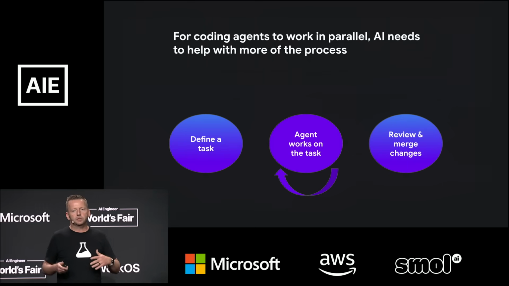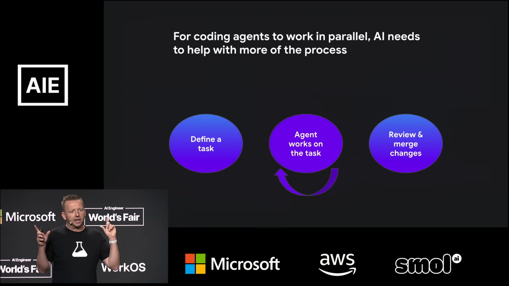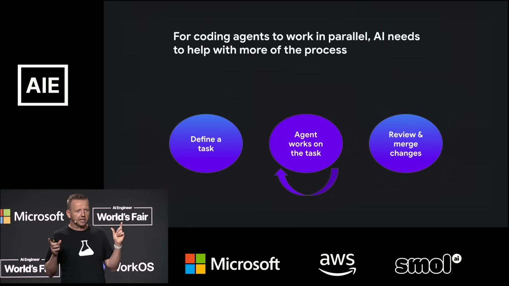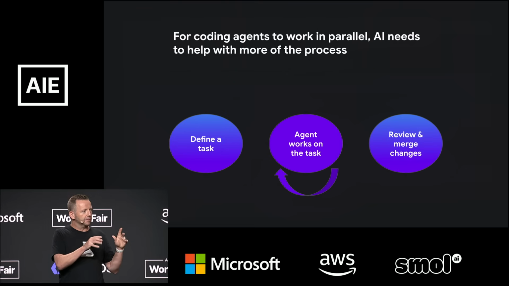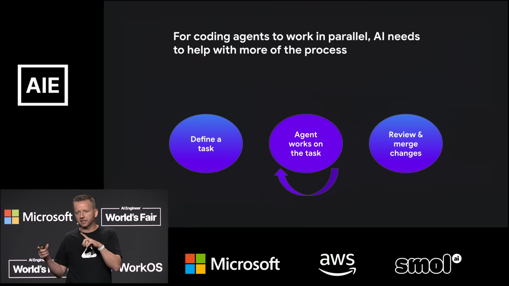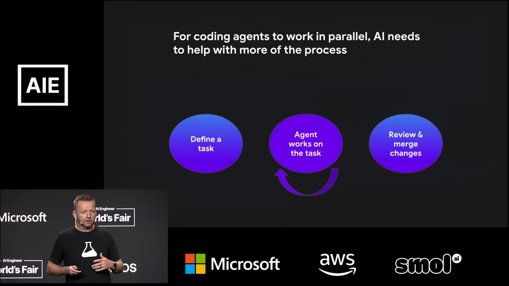So for this parallel process really to work well, we need to get better with AI at the beginning and the end of the workflow. Meaning, if it's on me to now I just have to write a bunch of tasks all day, that's not fun. And if I'm reviewing PRs and handling merge messes at the end of the day, that's not going to work well either. So luckily, help is on the way.